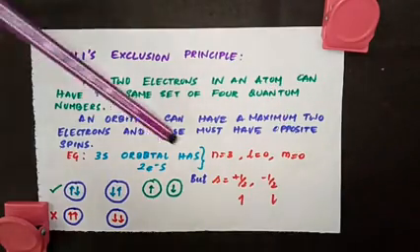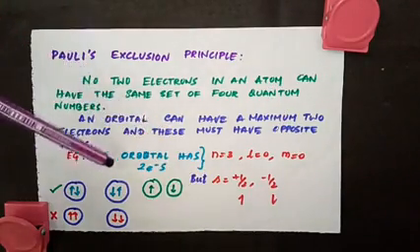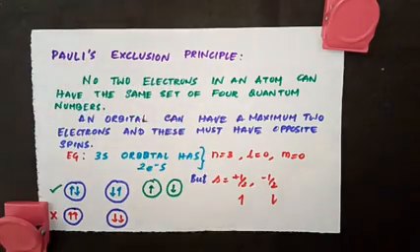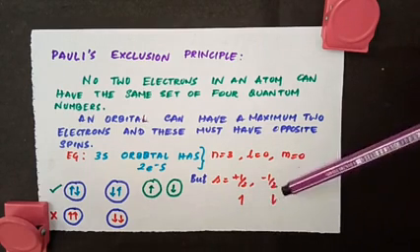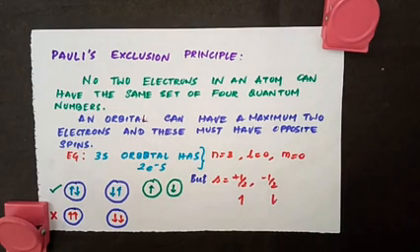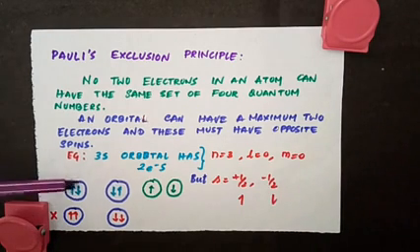Now what will be the s value? For one electron it will be plus half, for the other electron it will be minus half. I told you already, plus half is represented by an upward arrow, and for anti-clockwise spin we write a downward arrow. So see, this is an orbital.